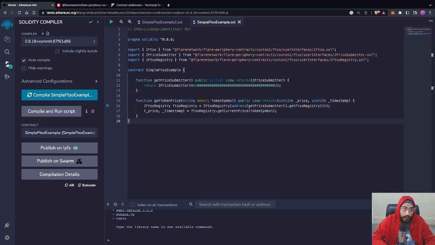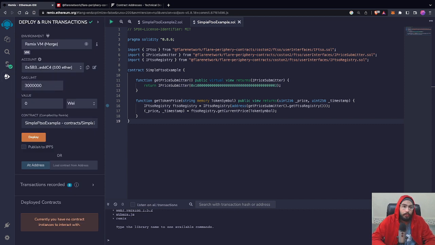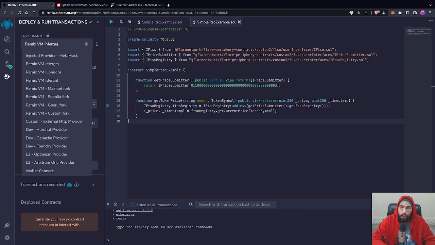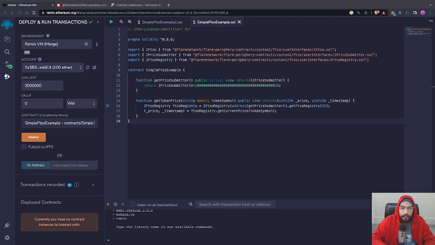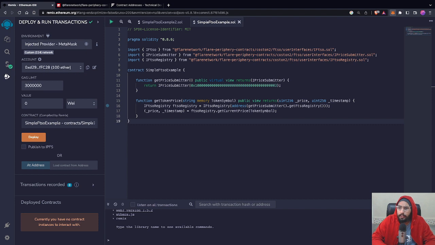That is good. Now let's deploy this contract on Coston2. Make sure you have some Coston2 faucet tokens in your MetaMask, right? From here, just use the injected provider named MetaMask, and you will be able to connect it. So just allow and then connect it. Then your Remix will be connected to your MetaMask wallet.